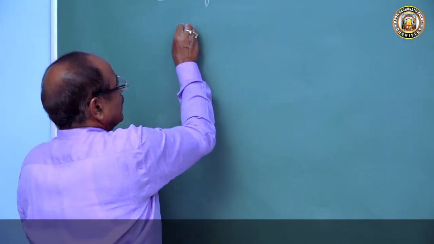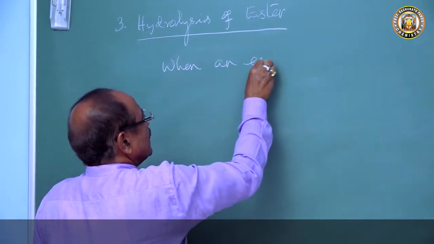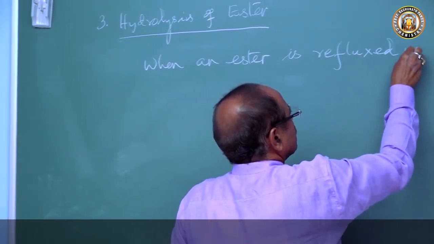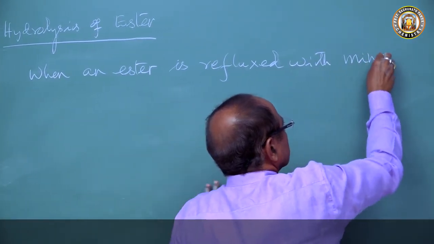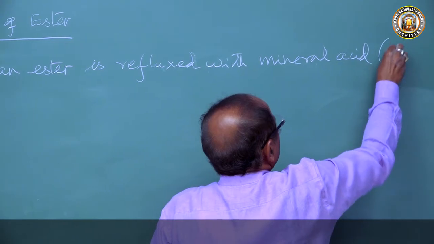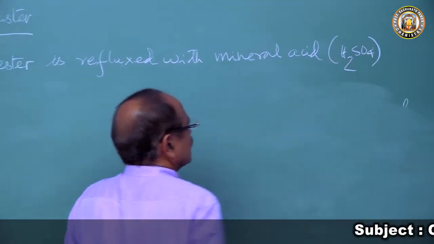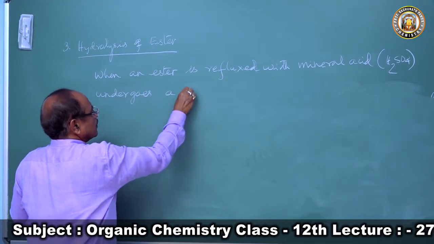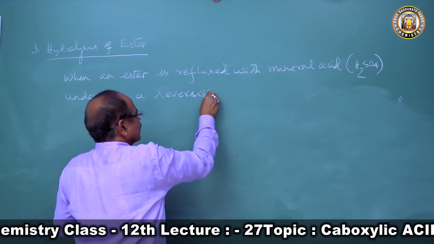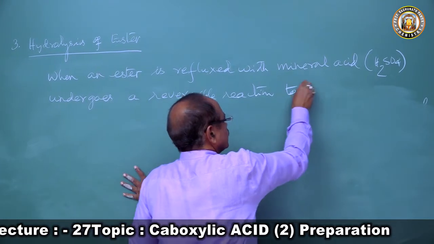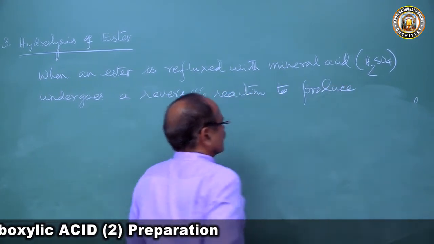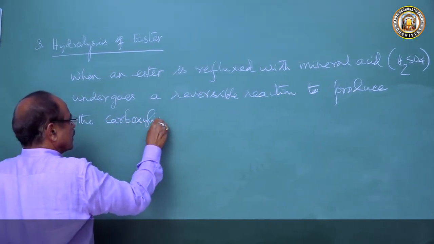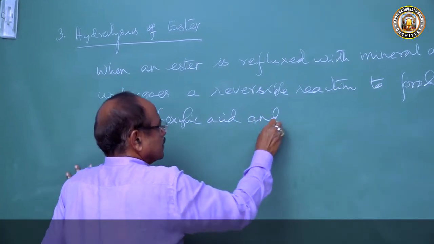So when an ester is refluxed with mineral acid, this mineral acid generally we use sulfuric acid, it undergoes a reversible reaction to produce the carboxylic acid and alcohol.